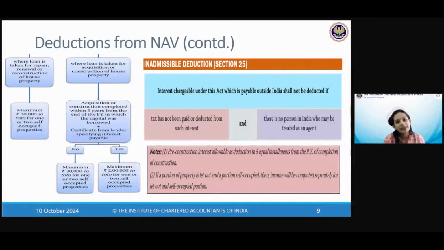If you don't get any deductions, it should be zero. If you get some deductions, it should be loss. So that is the kind of situation which will arise in case of self-occupied property. Okay. We will deal with, when we do the sums, you will get to know it more handy. Let's quickly finish this first.